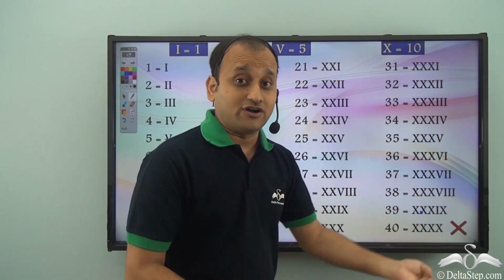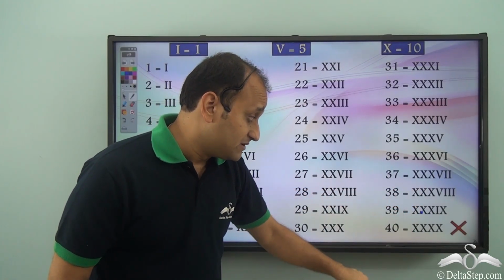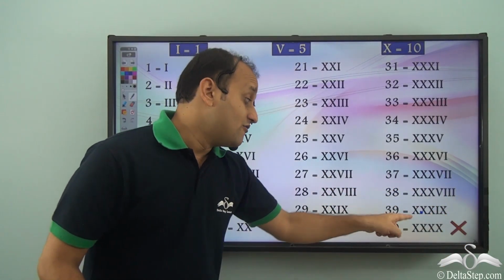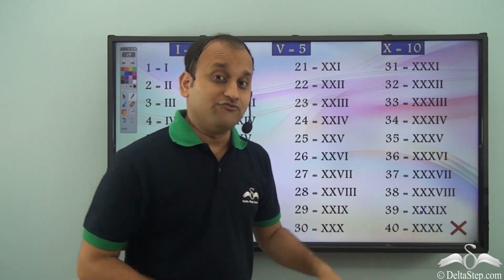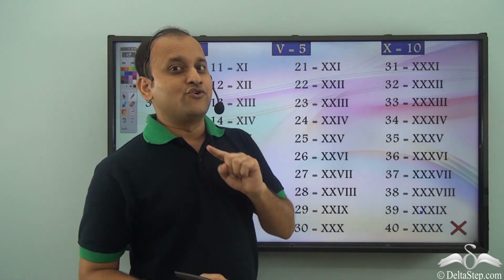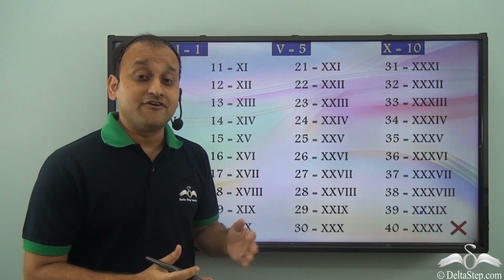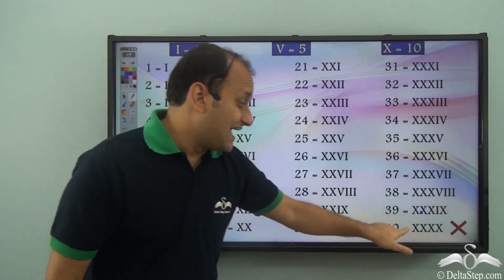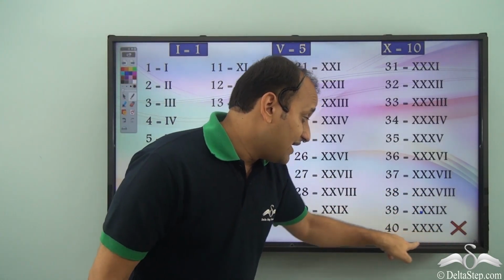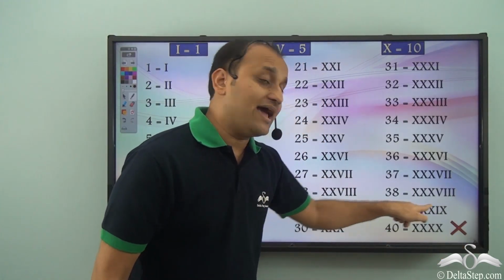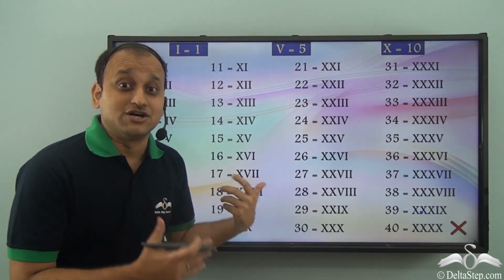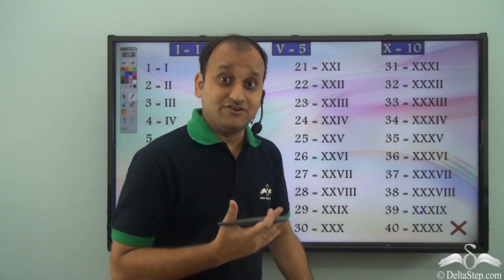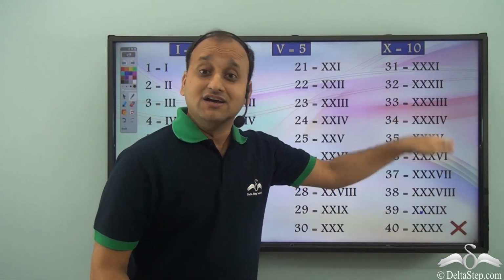After that, for 40, if we use the same symbols, we'll have to use 10 plus 10 plus 10 plus 10, that is four Xs together, which is not allowed in Roman numerals. You can never have 4 symbols consecutively in Roman numerals, and that is why 40 cannot be represented in terms of X or in terms of X and V, and as a result we have newer symbols after 39.